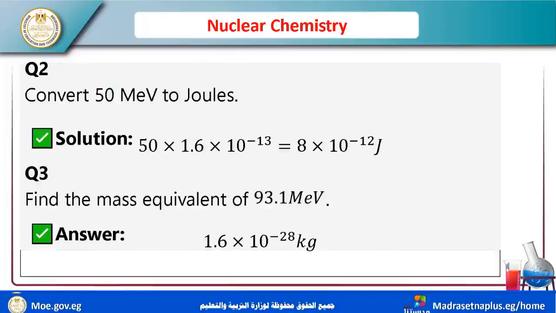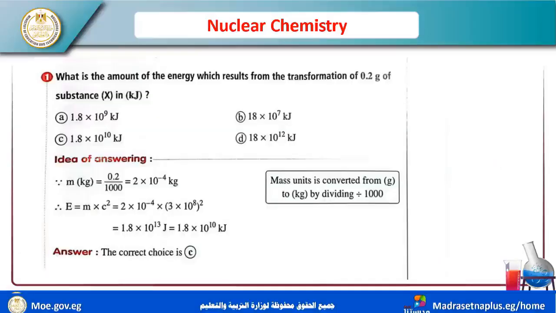Convert 50 million electron volt to joule: 50 times 1.6 times 10 power negative 13. This is the value. Find the mass equivalent of 93.1 million electron volt. The answer is 1.6 times 10 power negative 28 kilogram.